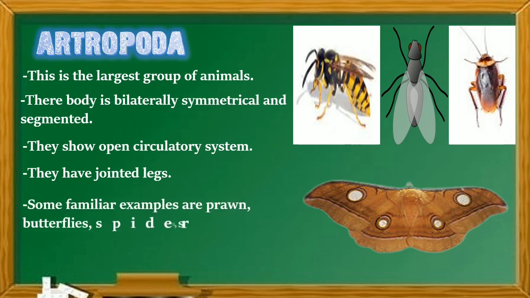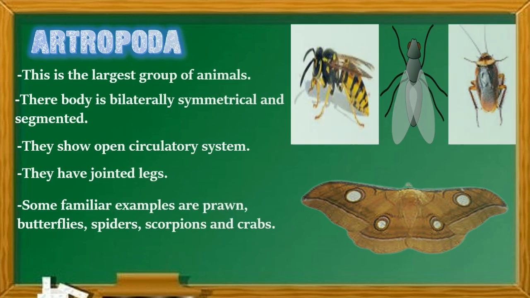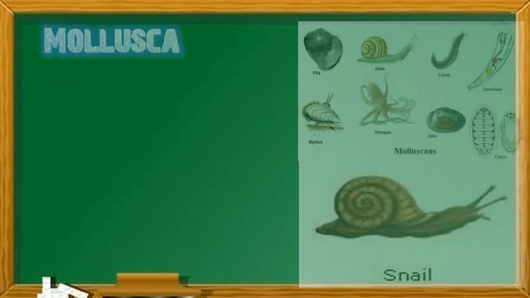They have jointed legs. Some of the familiar examples are prawn, butterfly, spiders, scorpions and crabs. So almost all insects belong to this arthropod phylum. Most of the organisms belong to this phylum.